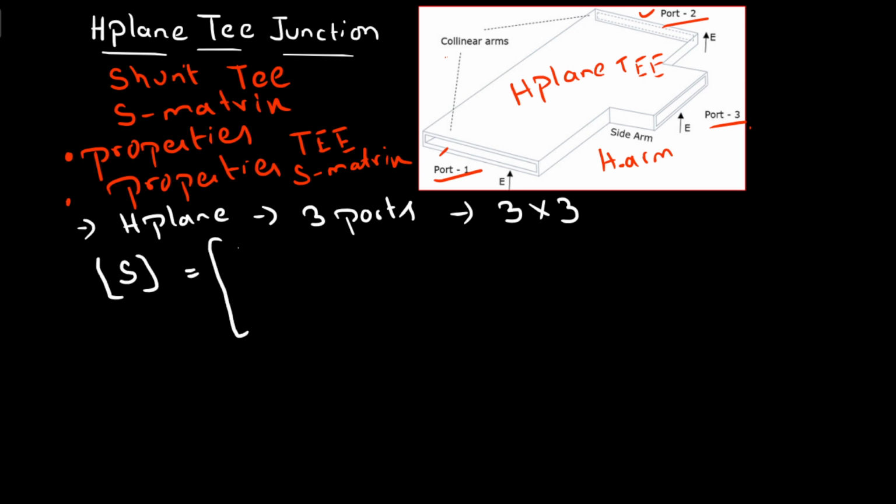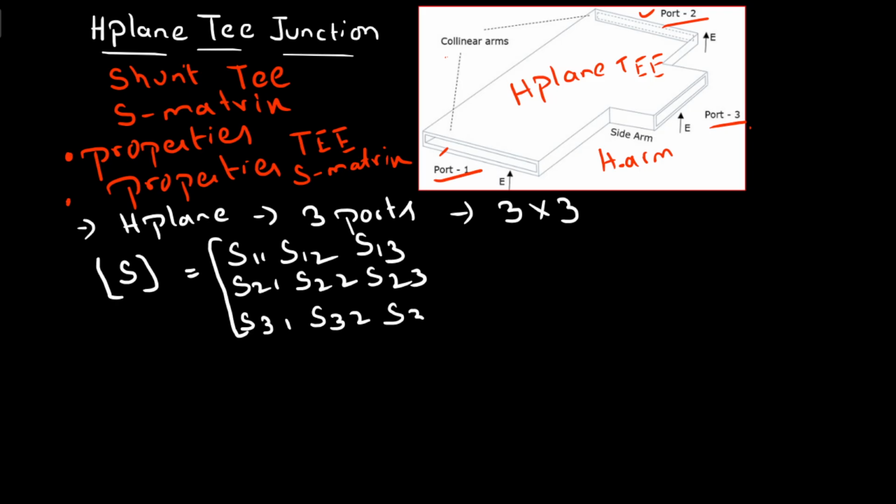The first row is S11, S12 and S13. S21, S22 and S23 is the second row. S31, S32 and S33 is the third row. We have to determine these 9 elements.